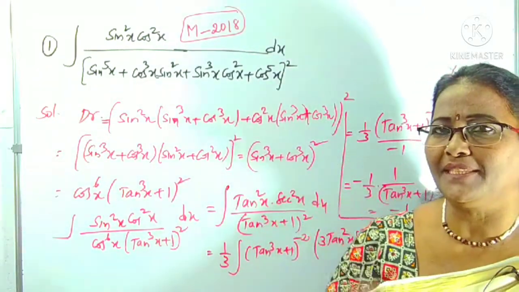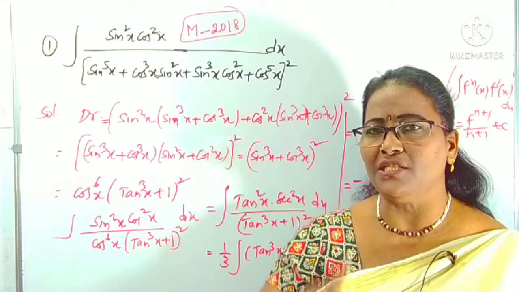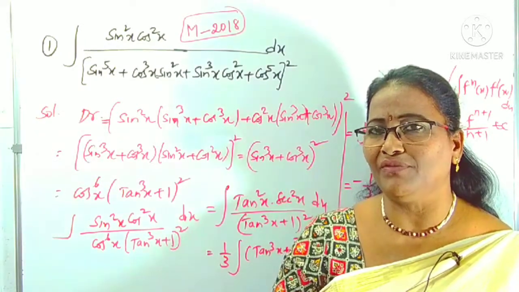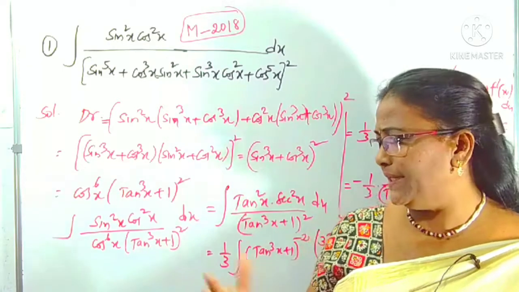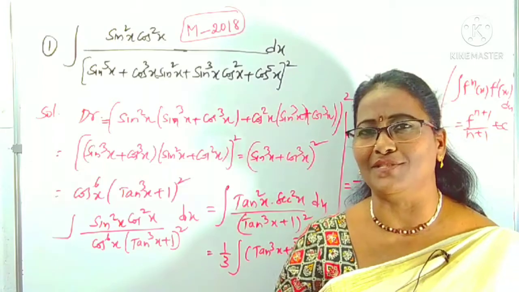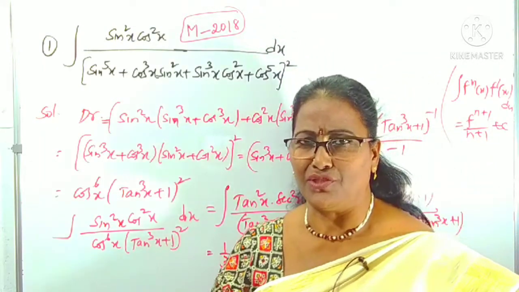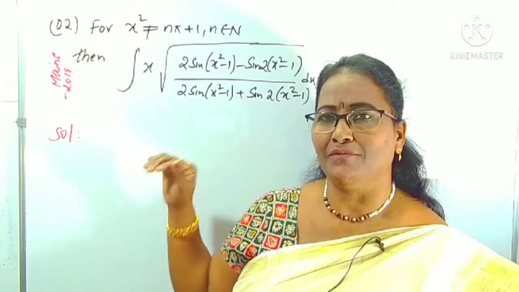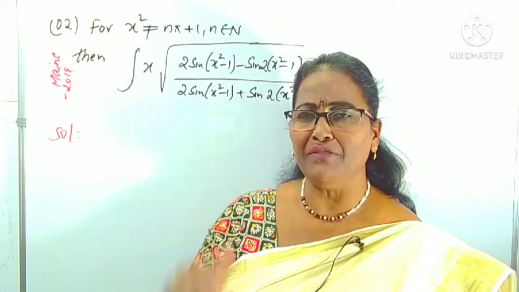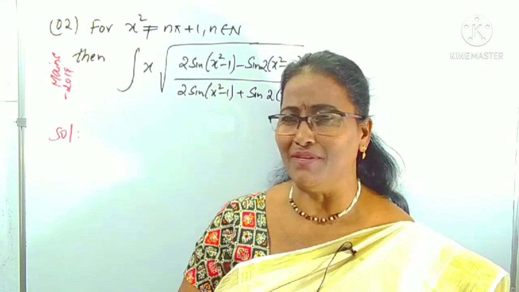Question is easy, but try to understand what you have to do. You have to take the simplification. Why are we taking the simplification? To reduce into a non-integral function. Now it becomes in the form of f power n x into f dash x. Is it clear? Now you can come across some more questions. Right? I am going to discuss from here onwards. Those are given in JEE Mains 2019. What are those? Look at one by one.